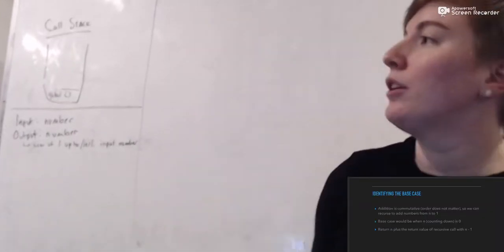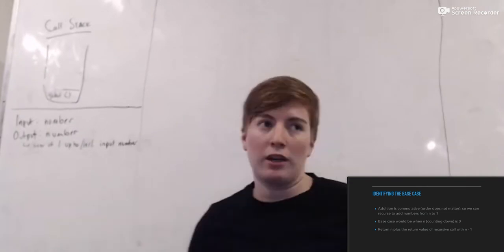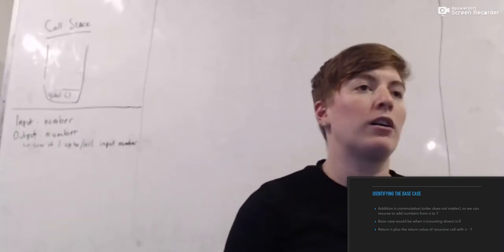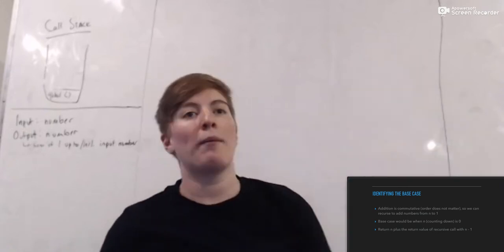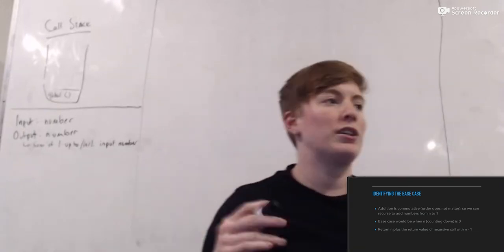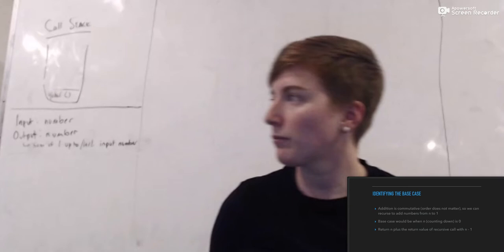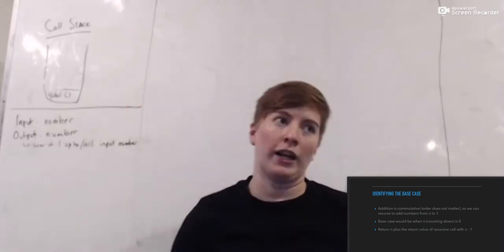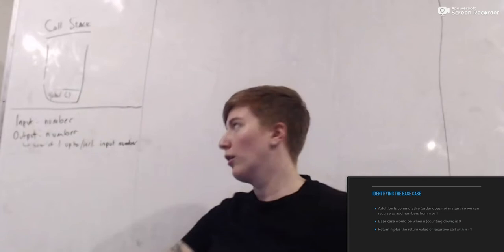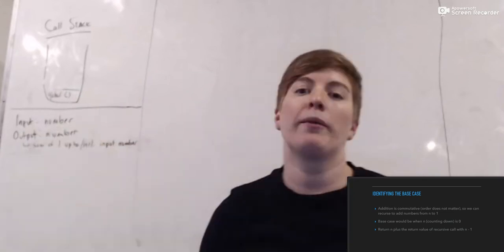I particularly use this first item as a base case for this solution because I didn't want to have any additional parameters, right? I don't want to keep track of any additional parameters at this point. So I am assuming that I'm only ever going to get one parameter, and it's going to be our input number.